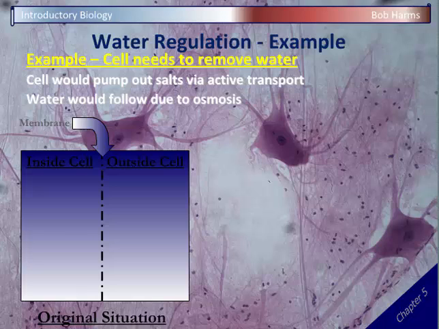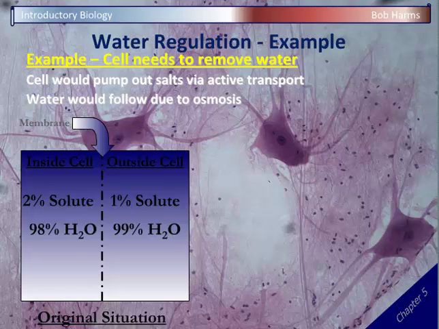Okay? So for example, let's take a look at our situation here. Let's look at our cell. We've got inside the cell, there's our cell membrane, and outside the cell. And so on our original setting, let's say we've got 2% salt or solute on the inside and 1% solute on the outside. Okay? Which means inside we'd have 98% water, outside 99% water. And so here at the beginning, our water, remember, would osmose from high to low water, so we would expect water actually to be leaking into the cell, moving inside the cell by osmosis, which is the exact opposite direction the cell needs. Remember, the cell needs to pump out or lose water.